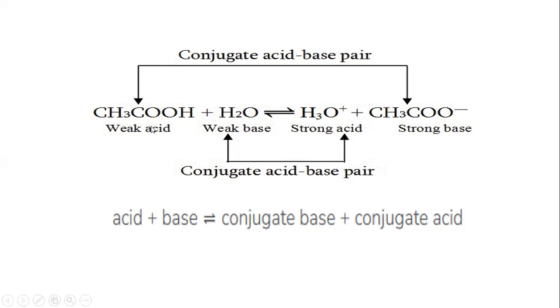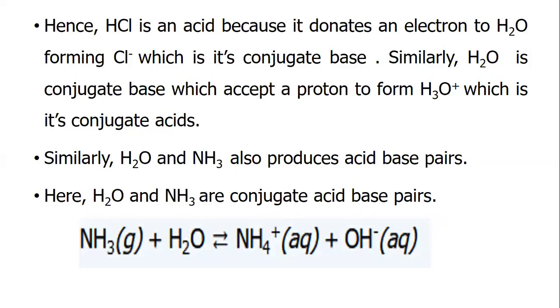Strong acid and weak base are also conjugate acid-base pairs. Hence, hydrochloric acid is an acid because it donates a proton to water, forming chloride, which is its conjugate base. Similarly, water is a base which accepts a proton to form hydronium, which is its conjugate acid.